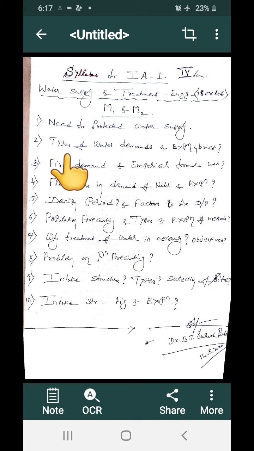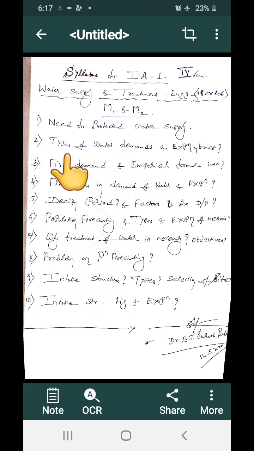Next is types of water demands. What are the different types of demands to be considered? Explain briefly in 2-3 lines on each demand. We have 6 to 7 demands. You write each one. First write the list and then explain each.